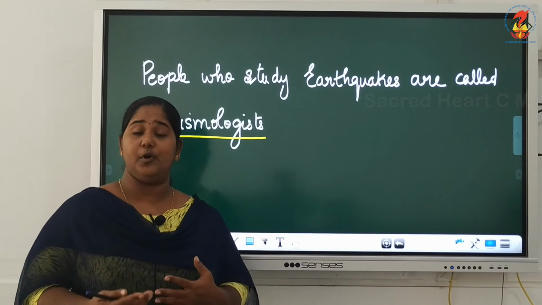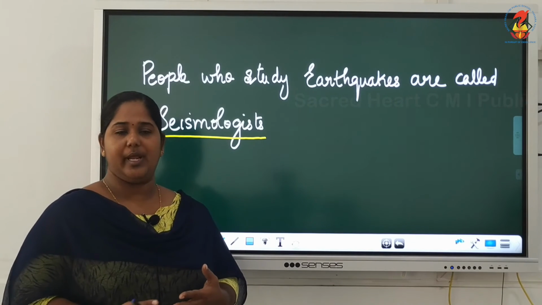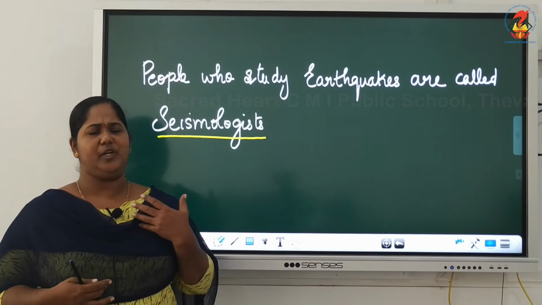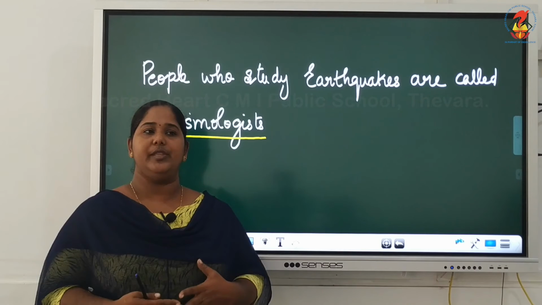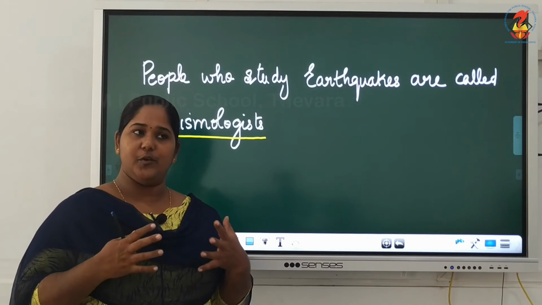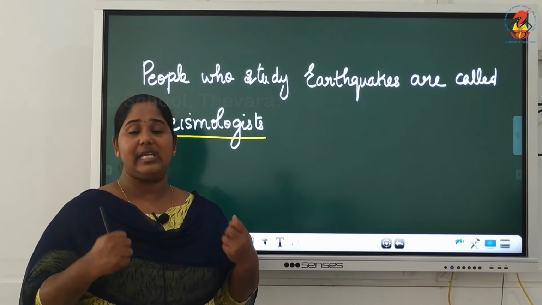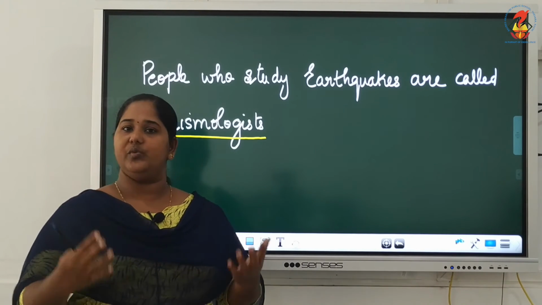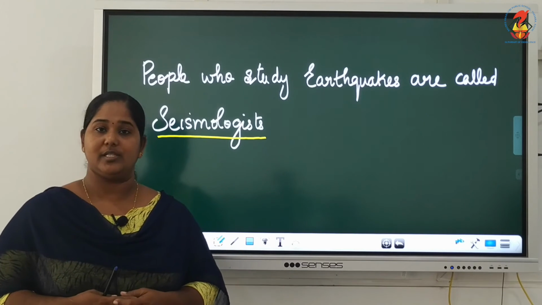There is a chance for dams to break and floods to happen, so we have to be prepared for that also. The communication system fails, so there is no chance to inform others. So we have to be courageous enough in order to face all these things. So that is all what we can do in case of earthquakes.